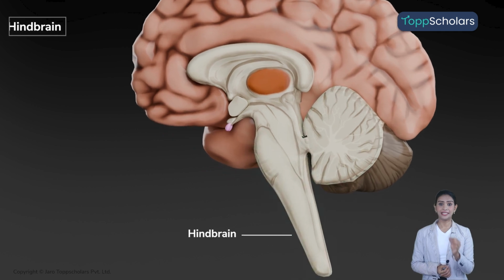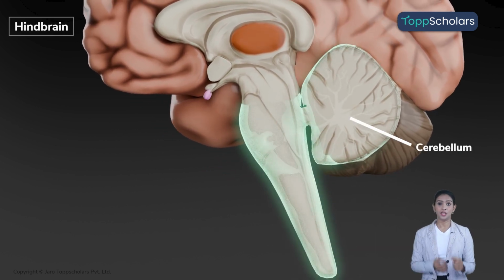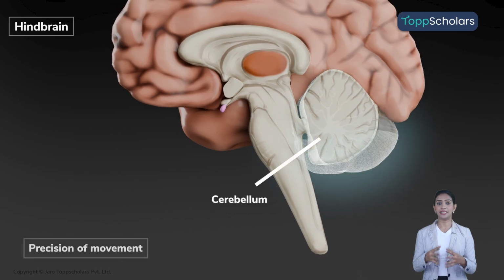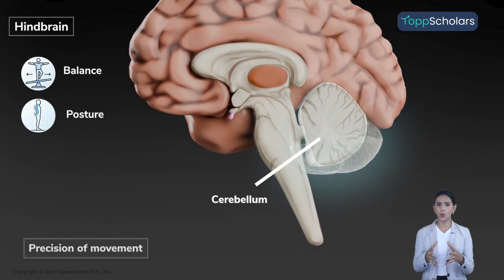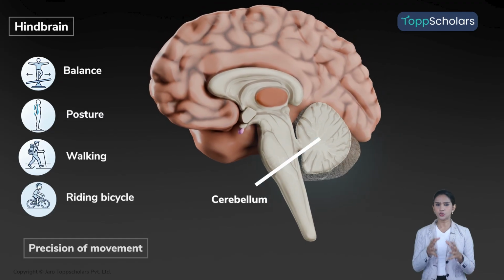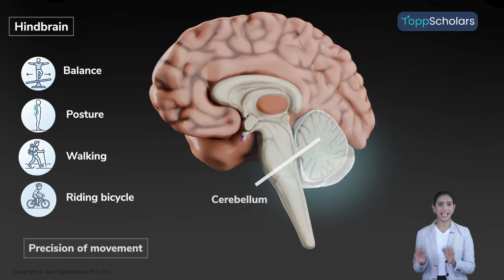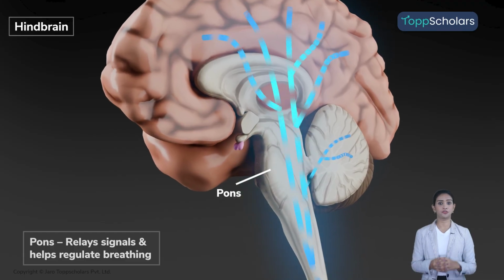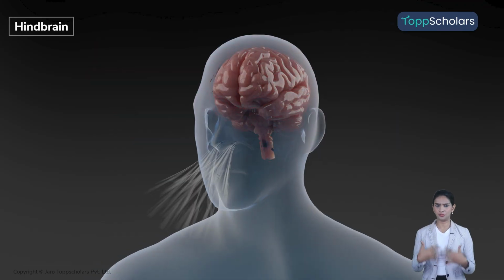The hindbrain has three main parts: the cerebellum, the pons, and the medulla. The cerebellum helps to maintain balance and posture and coordinate movements, such as walking or riding a bicycle. It also adds precision to our voluntary actions. The pons acts as a bridge, connecting different parts of the brain, helping in the regulation of breathing.